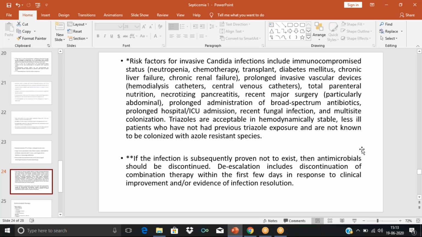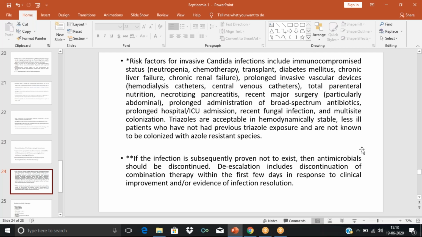Then transplant patients will be receiving immunosuppressants so that transplant rejection does not take place. So if a kidney transplant or a liver transplantation is done, then that patient will be getting immunosuppressants. Immunosuppressants means they will suppress the immunity. So the patient will be susceptible to fungal infection.